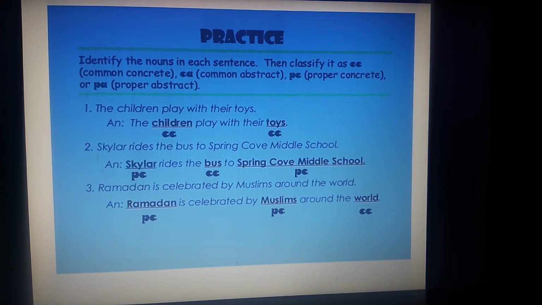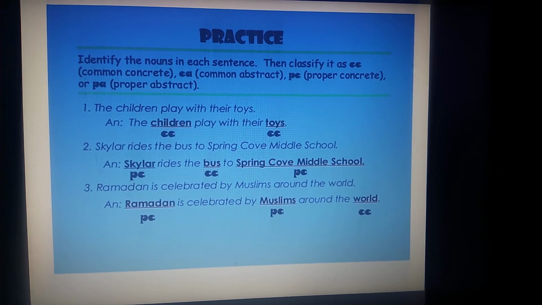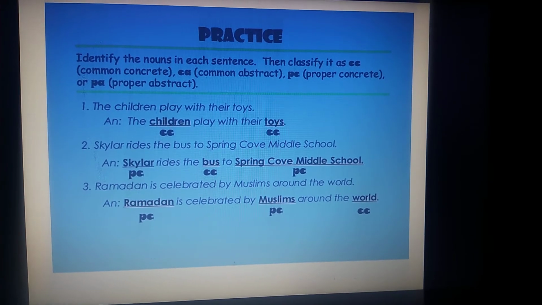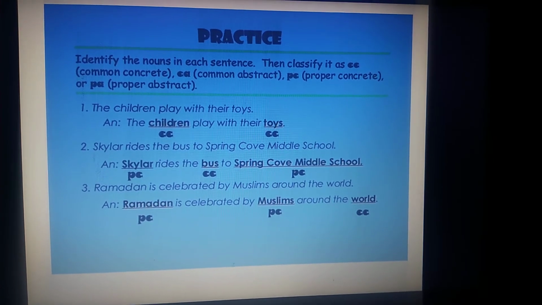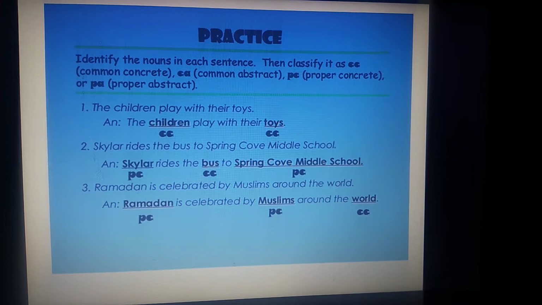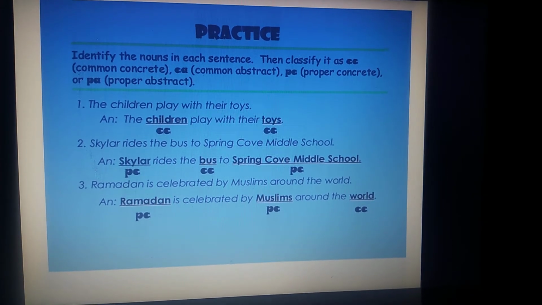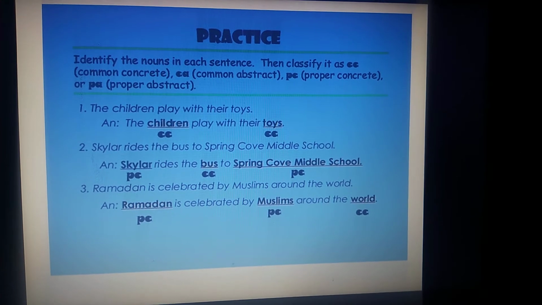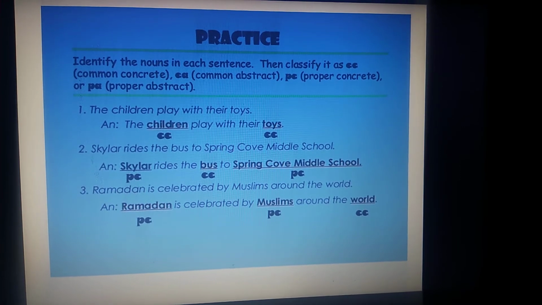Identify the nouns in each sentence, then classify them as CC, which means common concrete, CA common abstract, PC proper concrete and PA proper abstract. The children play with their toys. What is children? Yes, correct. Children are common concrete.